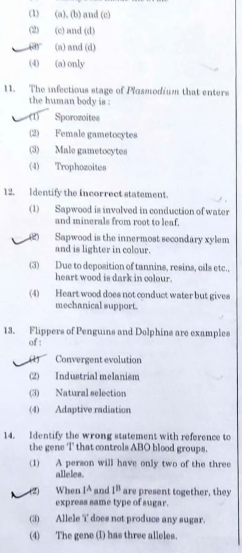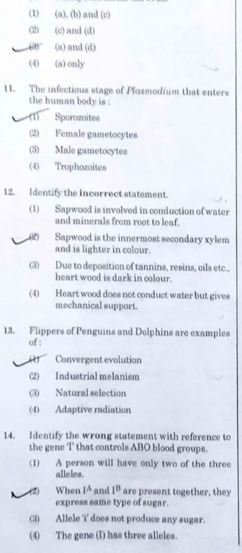This time I had to deal with all the 4 options, and then I came to the conclusion that the sapwood is not the innermost secondary xylem. Yes, sapwood is lighter in color, but still it is not the innermost secondary xylem. So this will be the incorrect answer.